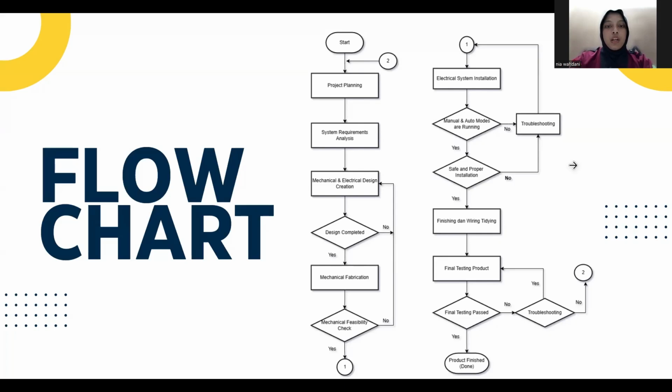If both manual and auto modes are running correctly and the installation is safe and proper, we proceed to finishing and wiring tidying. Then we do the final product testing. If any step fails, we go to troubleshooting and repeat the necessary step. Finally, when all tests pass, the product is finished.